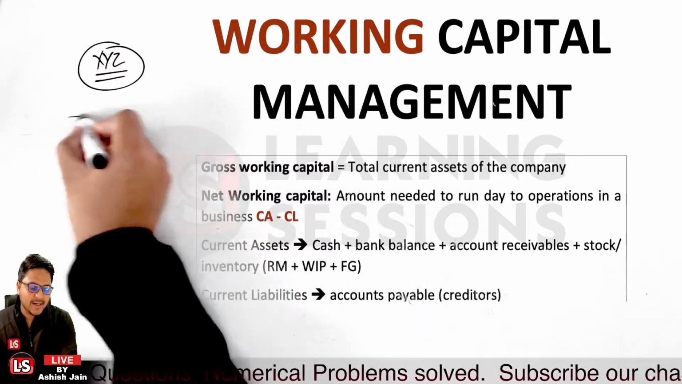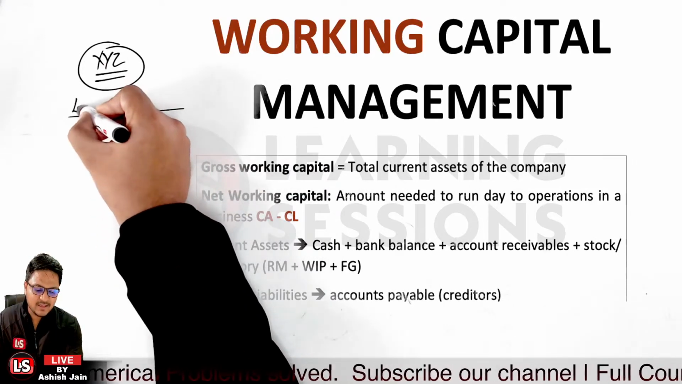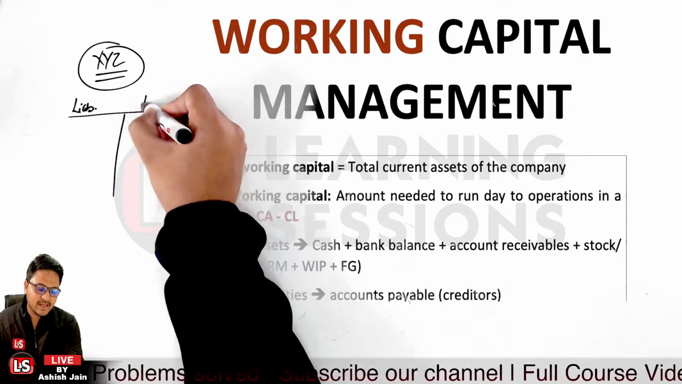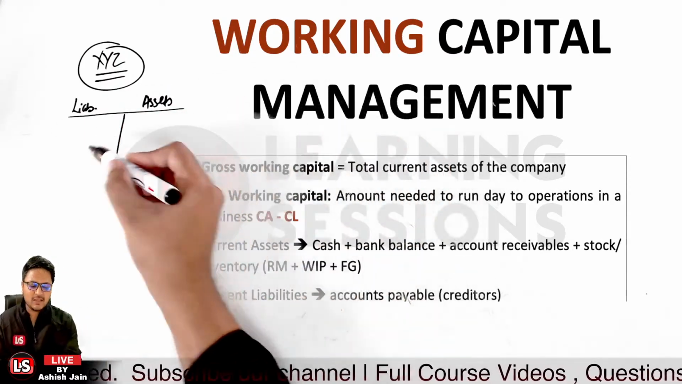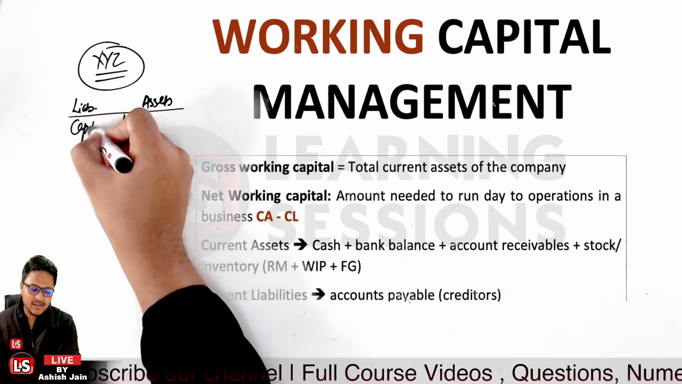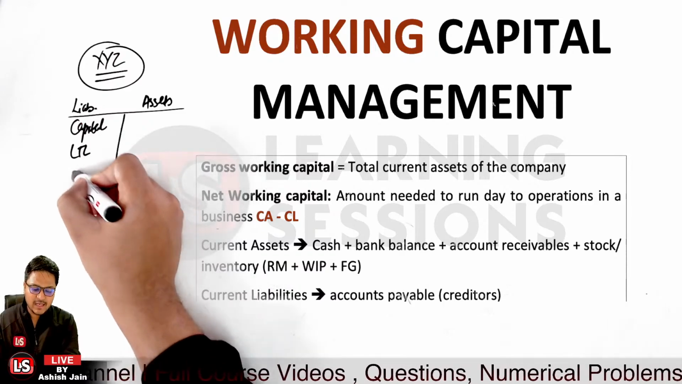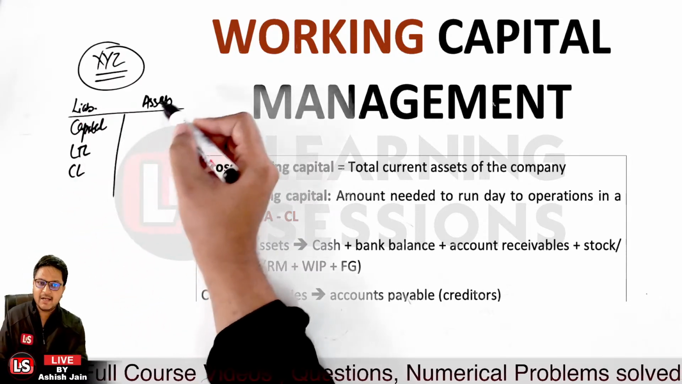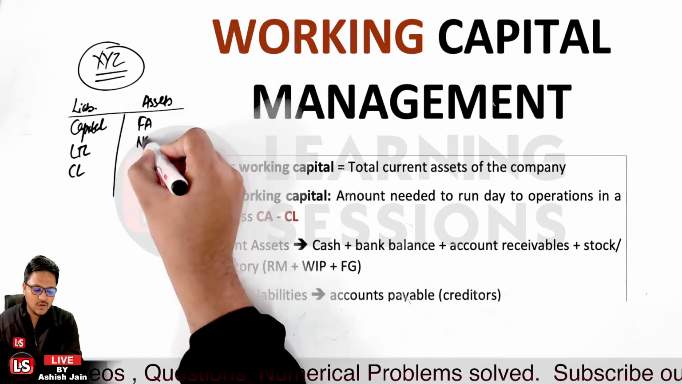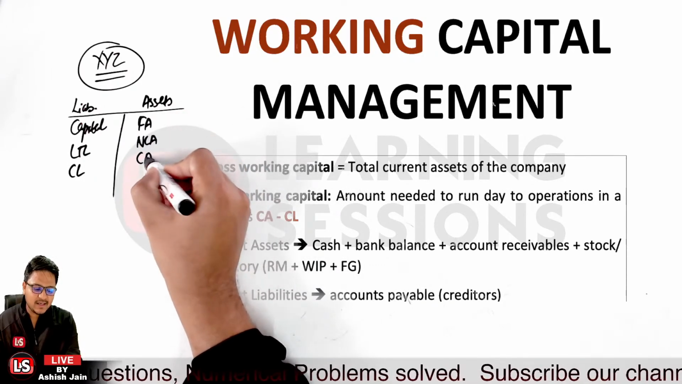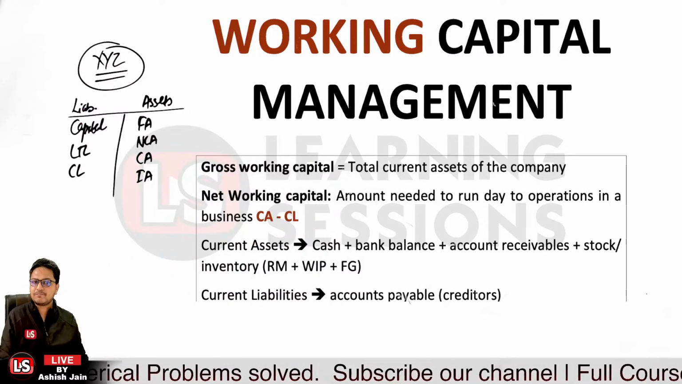If we look at the balance sheet, we have two sides. On the left side we have the liabilities, and on the right side we have the assets. So what types of liabilities and assets do we have? We have the capital and the reserve, the long-term liabilities, and the current liabilities. And if we look at the asset side, we have the fixed assets, the non-current assets, the current assets, and the intangible assets. Is that clear?